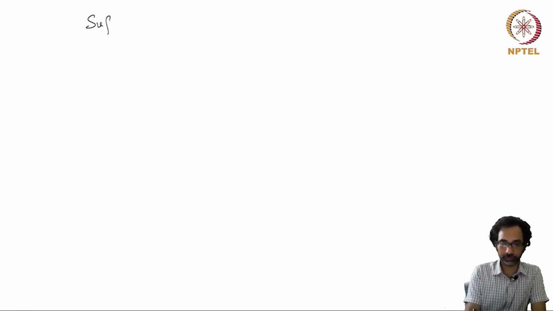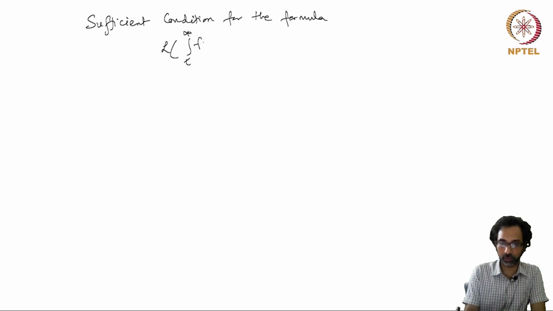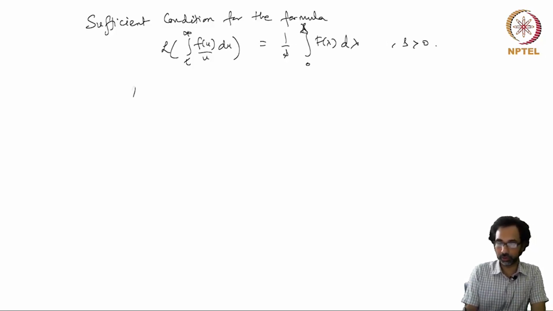Now I'll give a sufficient condition for the formula: the Laplace transform of the integral from t to infinity of f(u) over u du equals 1 over s times the integral from 0 to s of f(lambda) d lambda, to hold.